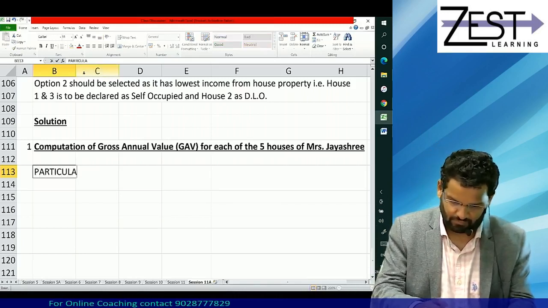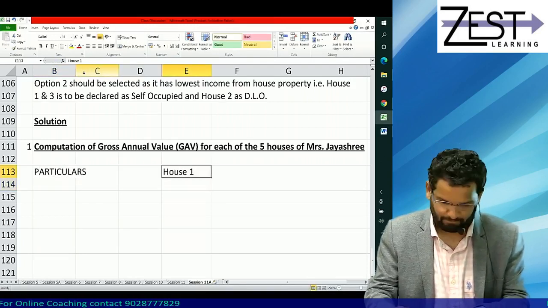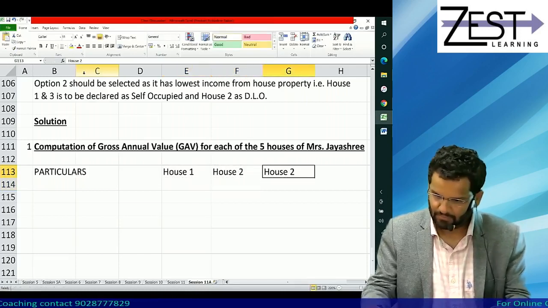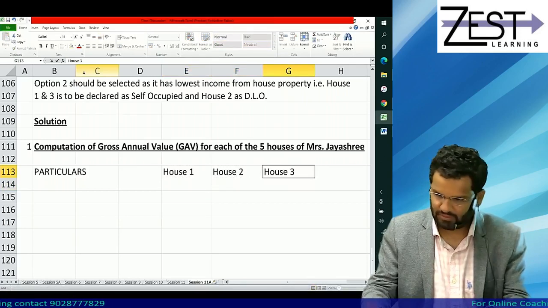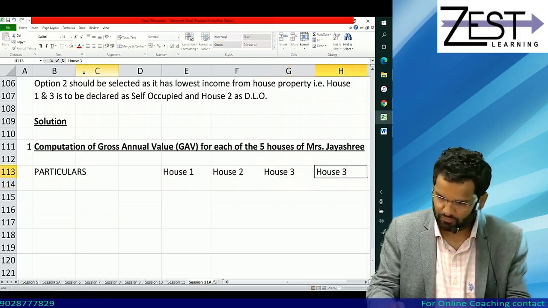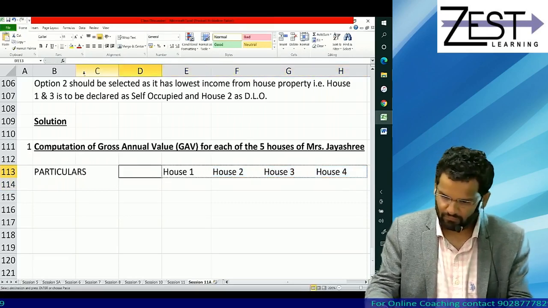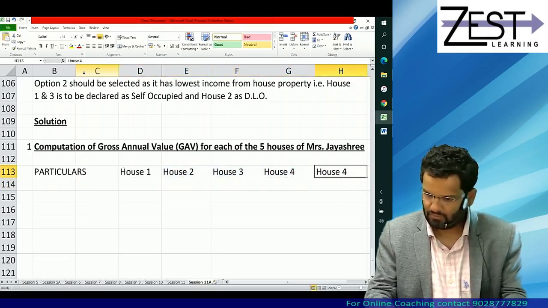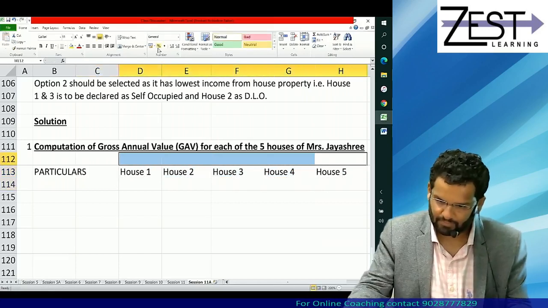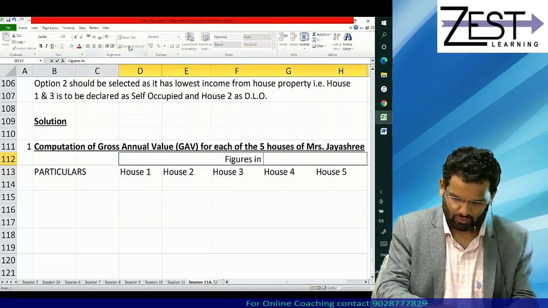Particulars: house 1, house 2, house 3, house 4, and finally house 5. All figures of course in rupees. Chalo, let's do it.